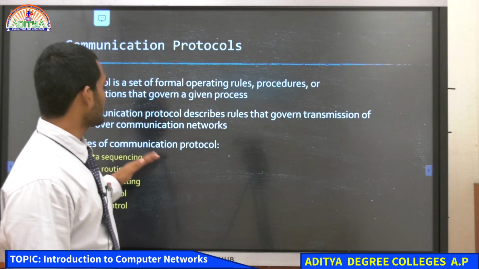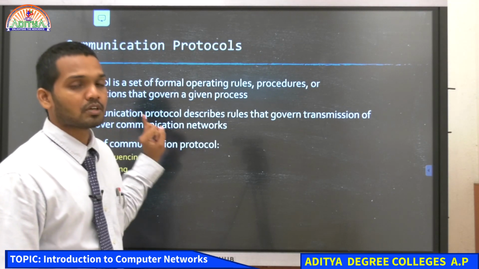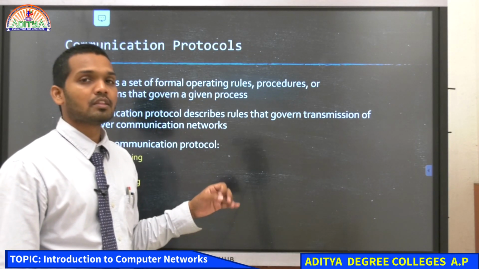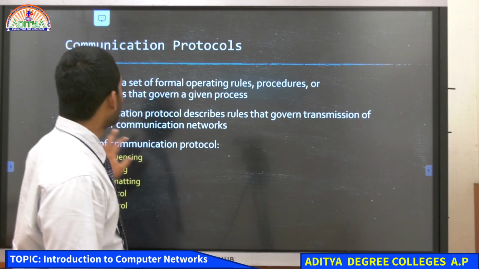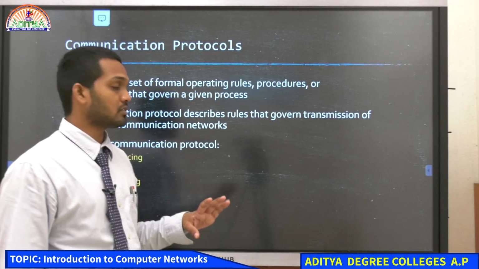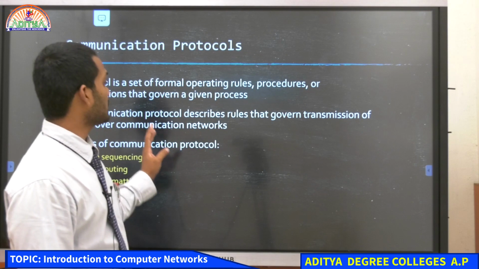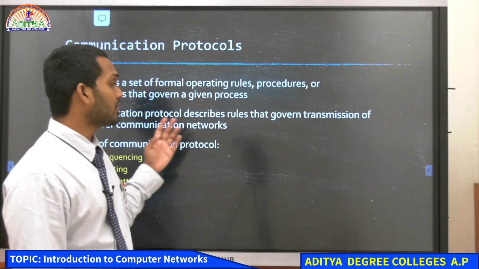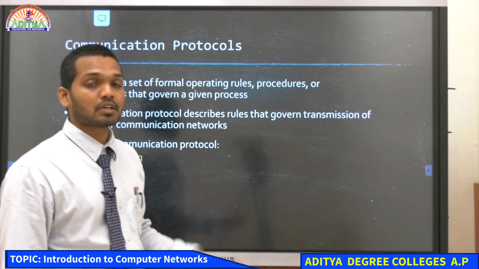So, what are the roles of communication protocol? We now understood what protocol is. It is a set of rules that need to be obeyed and followed that governs the given process. Okay. And then communication protocols, they are governing the transmission of data over the communication network.